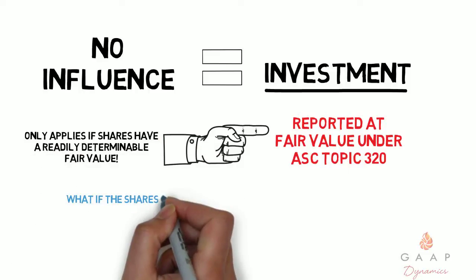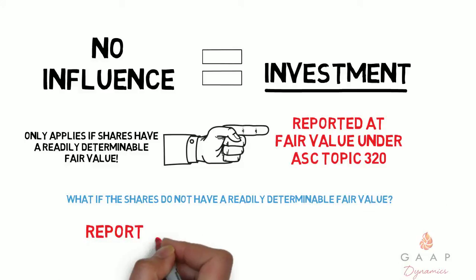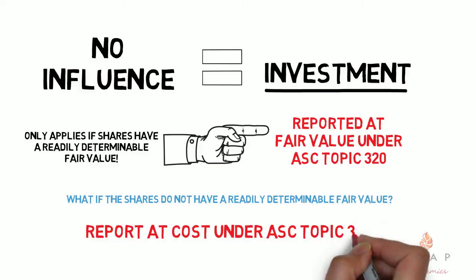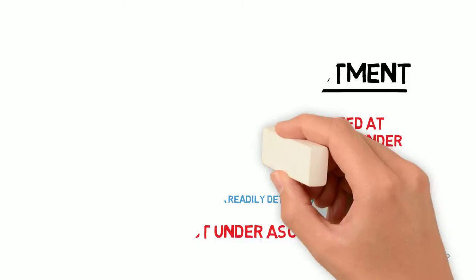What if they don't have a readily determinable fair value? In that case, the investment is usually accounted for at cost under ASC Topic 325. However, the accounting for investments under ASC Topic 320 or Topic 325 is not covered by this e-learning module.